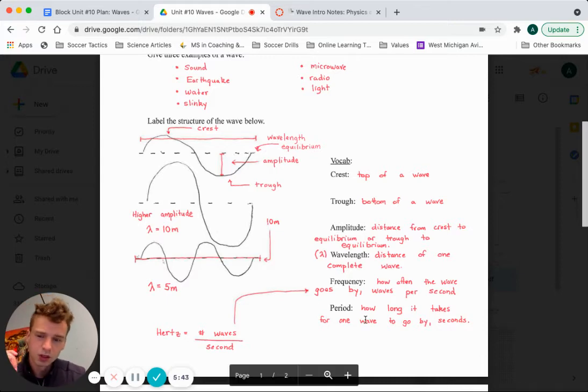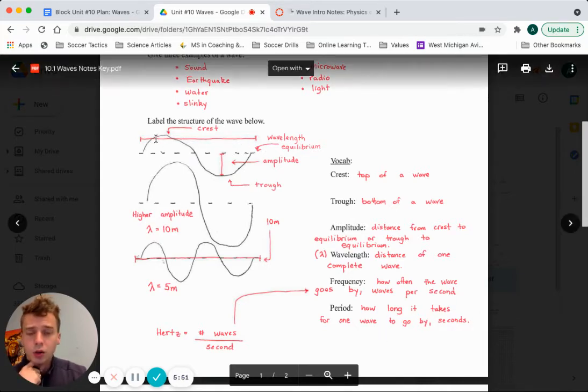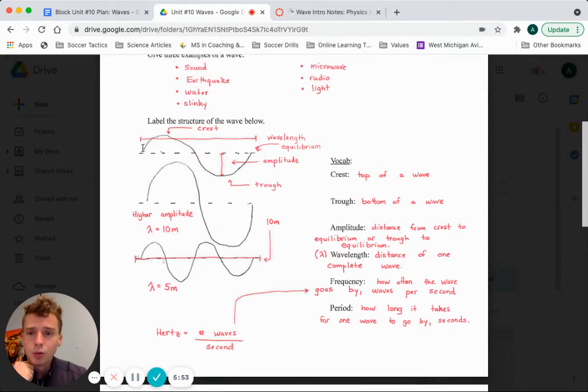So slightly different from frequency, but both frequency and period are measurements of time, really. So I labeled those up here on the very top wave for you. I labeled crest here at the very top, trough at the bottom. Amplitude, again, I drew it from trough to equilibrium, but you could have done it from crest to equilibrium as well.